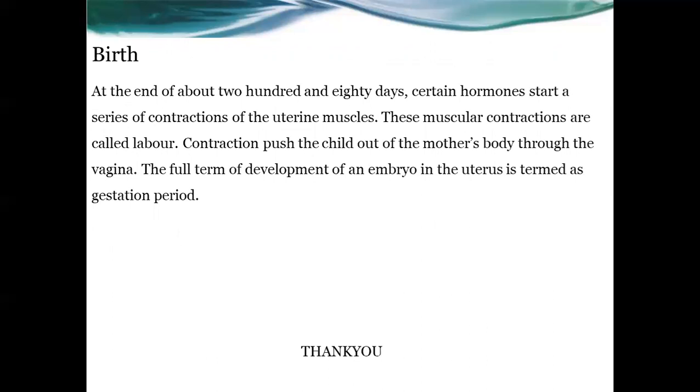With the help of these hormones, contraction of the uterine walls starts. These muscular contractions are called labor, as in labor pain. The contractions help push the baby out of the mother's body through the vagina.